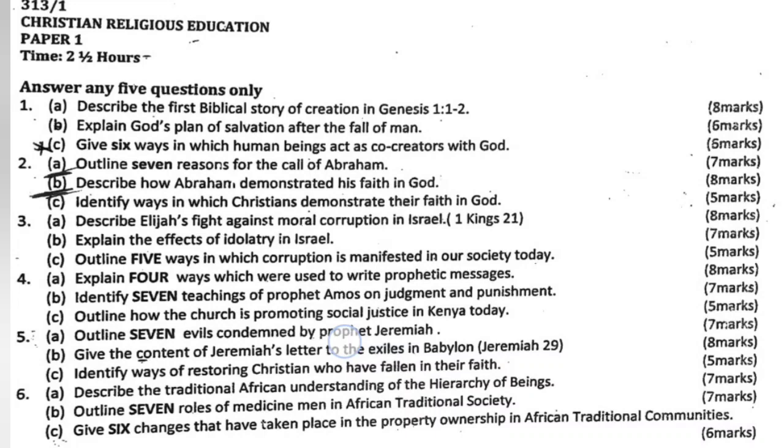Question 6a. Describe the traditional African understanding of the hierarchy of beings. B. Outline 7 roles of medicine men in African traditional society. C. Give 6 changes that have taken place in property ownership in African traditional communities.